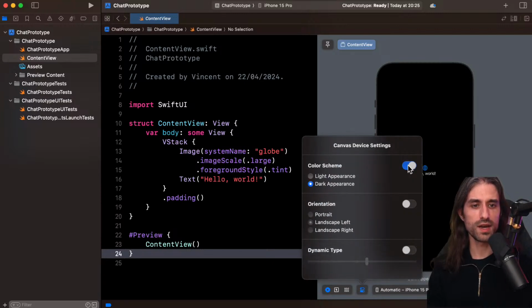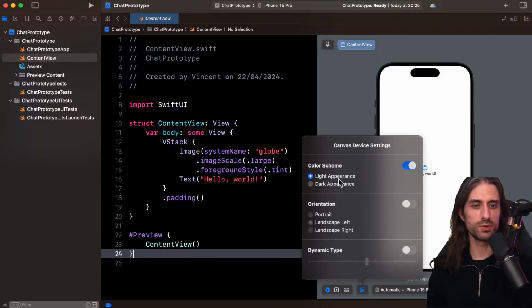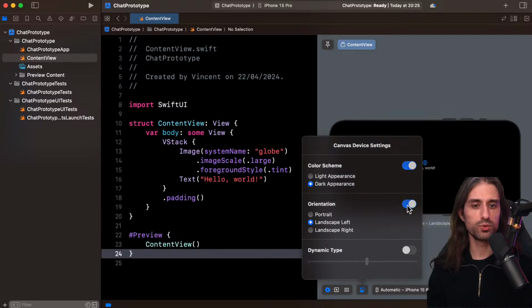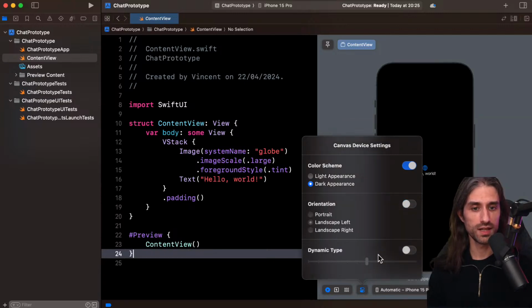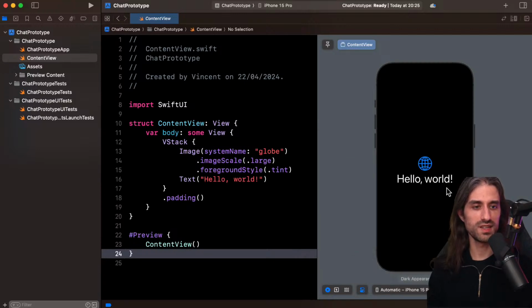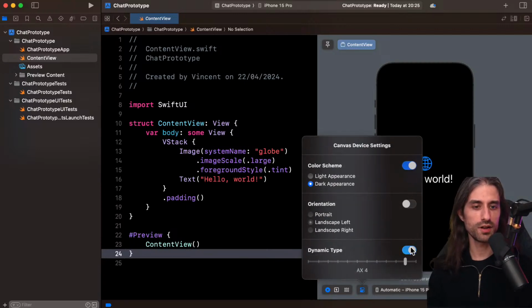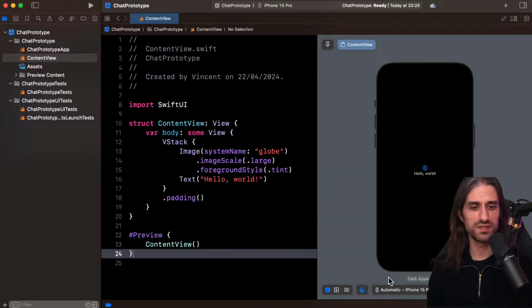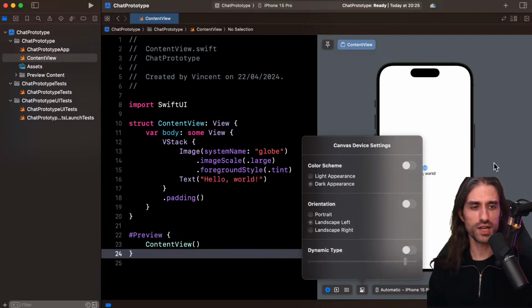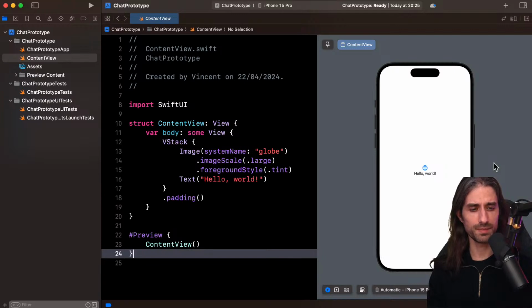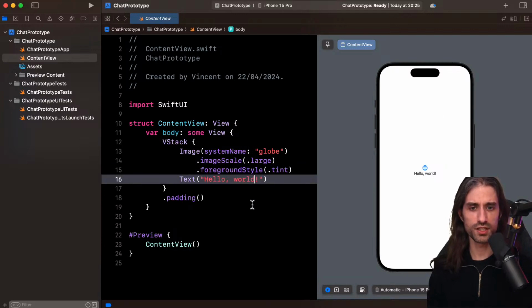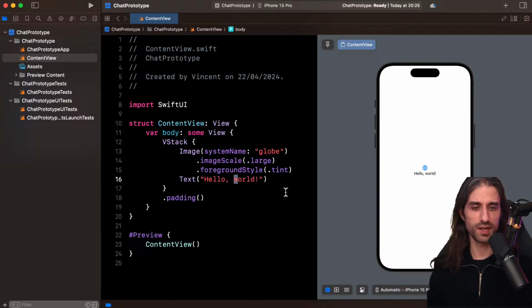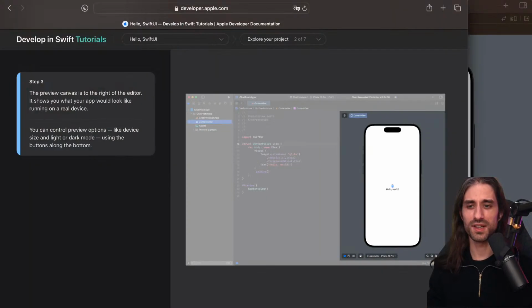And as they said, you can override the color scheme, to switch between light and dark appearance, or to switch between orientation, or to switch between dynamic type, which is the size of the font. You can see I made the size of the font larger, and now I'm making it get back to its default size, and I'm also going to uncheck overriding the color scheme. And if I make a change in the code, if I put, for instance, a capital W here, you can see the preview is reflecting these changes in real time. But I guess I'm getting ahead of the next steps.